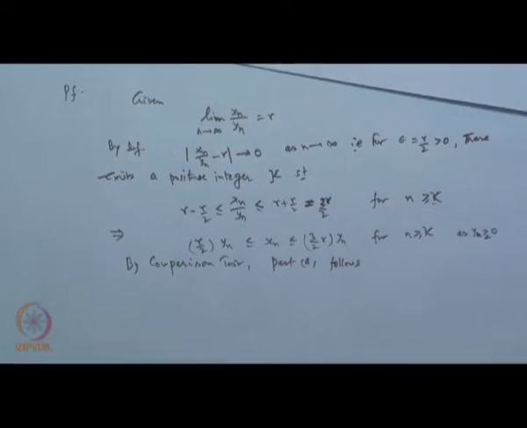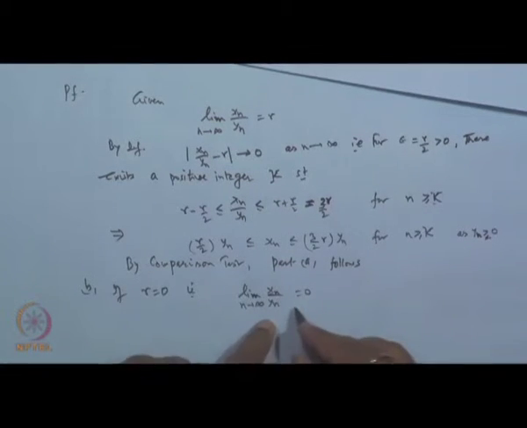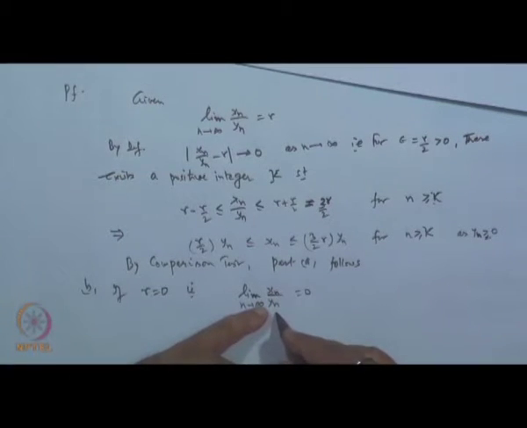Okay. That is it. Now, the second case is part B. If r is 0, that means the limit of x n over y n as n tends to infinity is 0. Now, since x n and y n are both positive, the ratio cannot be negative.